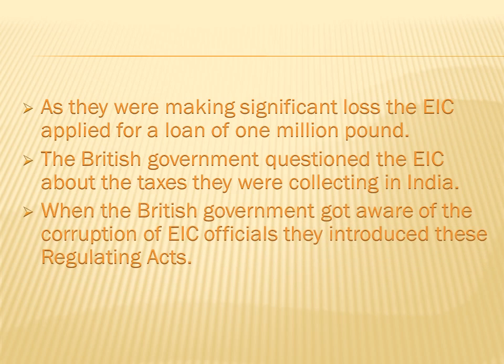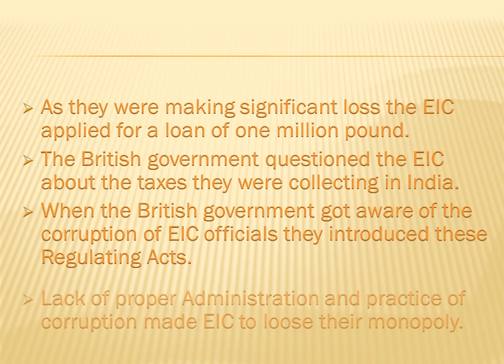When the British government became aware of the corruption of these East India Company officials, they introduced these regulating acts. The East India Company was regularly making losses, but their officials were making profits. So the British government introduced these regulating acts to regulate the policies of the East India Company, and they wanted to abolish the monopoly of the East India Company, and now the British government would be directly ruling India.